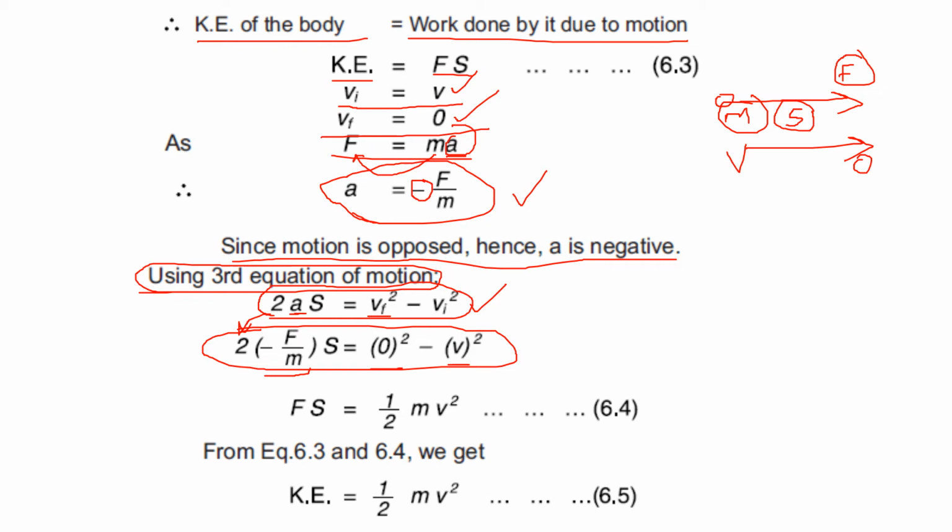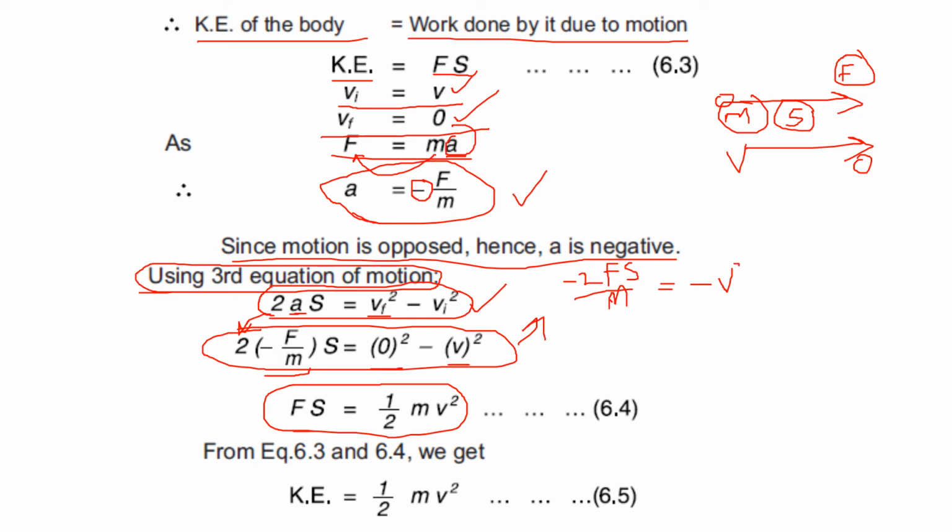Now if we multiply them, we will get Fs equals half mv square. How do we get this? If you multiply this equation, you will get minus 2F by m, also s is over here, equals minus v square.